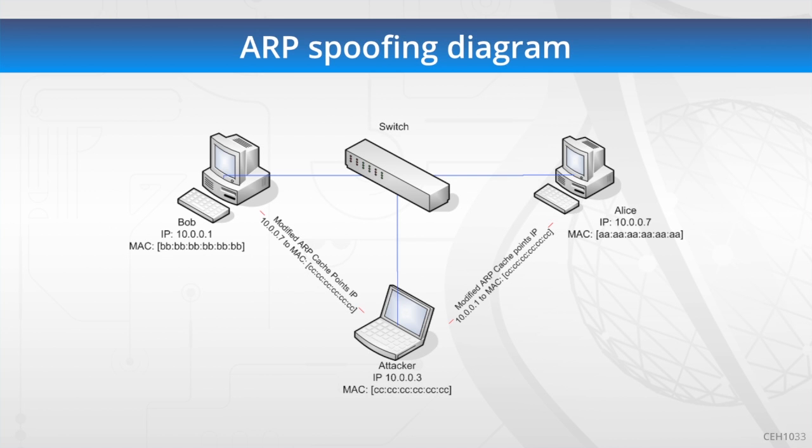So here's what the diagram looks like. Bob's trying to get to Alice. The attacker says, when you want to get to Alice, I'm on your switch, forward your data through me, and then it gets passed back through to Alice. The end. We win. Sort of. Because Alice also is going to respond to Bob. So we need to map on both sides of the conversation.